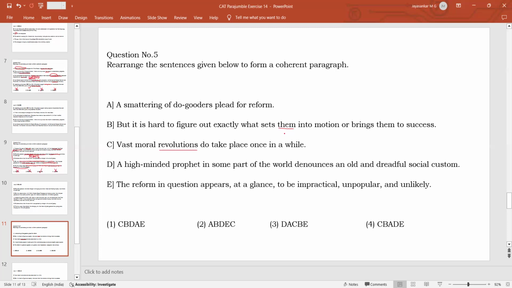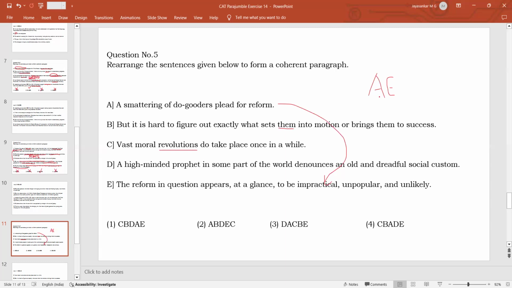It is hard to figure out what exactly sets them in motion or brings them. So we told you that the "them" can refer to either the do-gooders or the revolutions. But a smattering of do-gooders plead for reform, and the reform in question appears to be impractical. So you can see that A and E is a sentence pair because both are talking about the reform. So A, E will form a sentence pair, meaning some people who want to do good for society are demanding reform, but the reform will appear initially to be impractical and unlikely to happen. So A, E will be there.